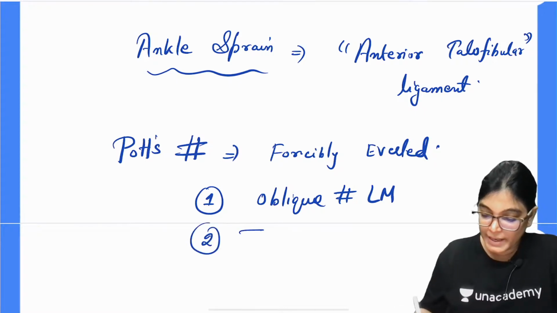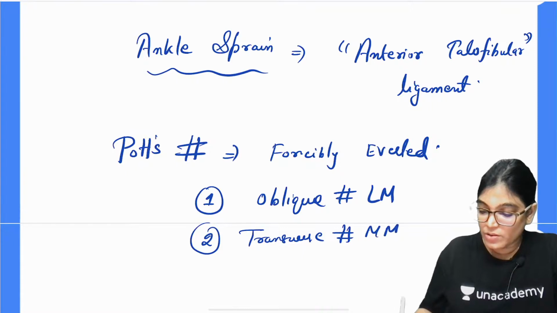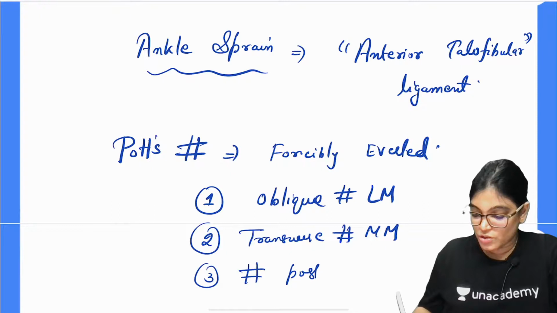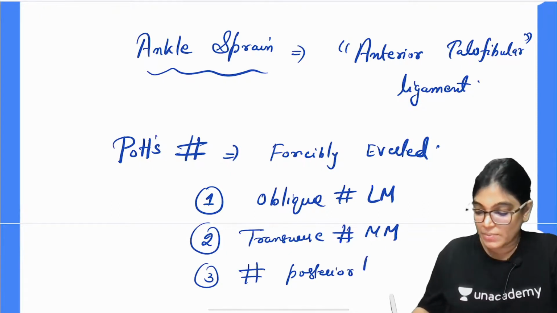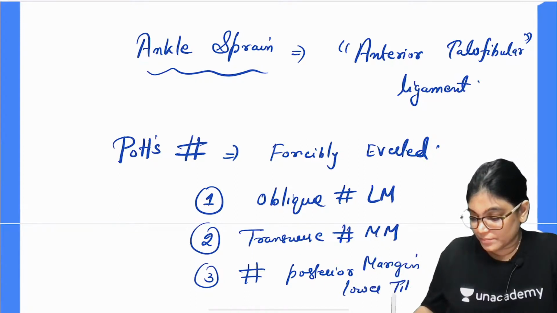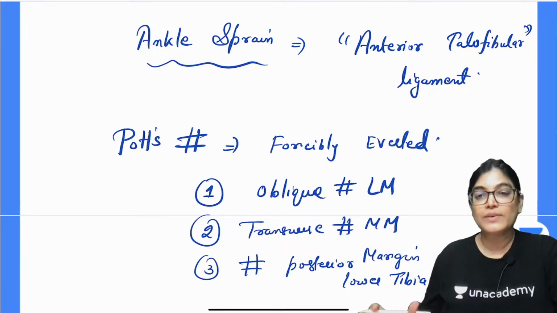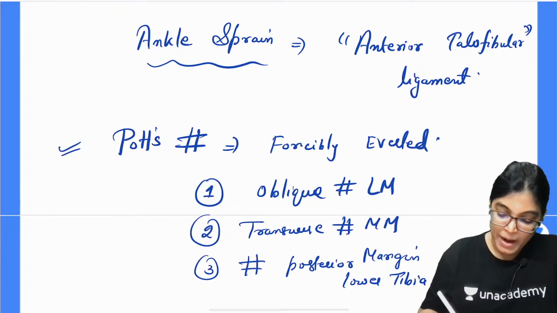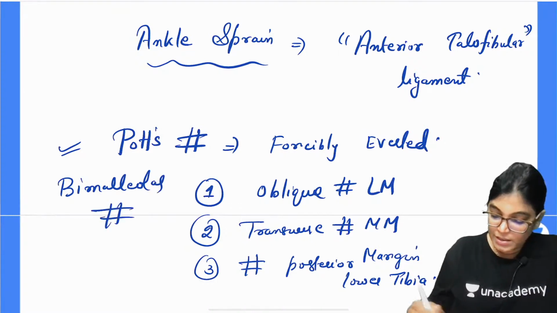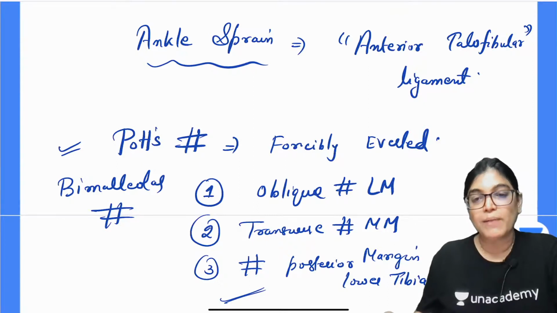It will be followed by a transverse fracture of the medial malleolus, which will again be followed by a fracture of the posterior margin of the lower tibia. So this is the sequence of fracture, and it is called a bimalleolar fracture, but when the posterior margin of the lower tibia is involved, it changes its name to trimalleolar fracture.